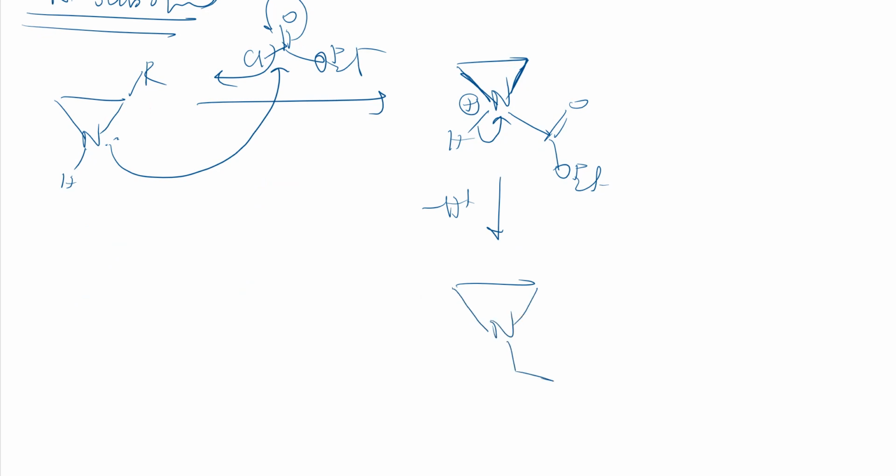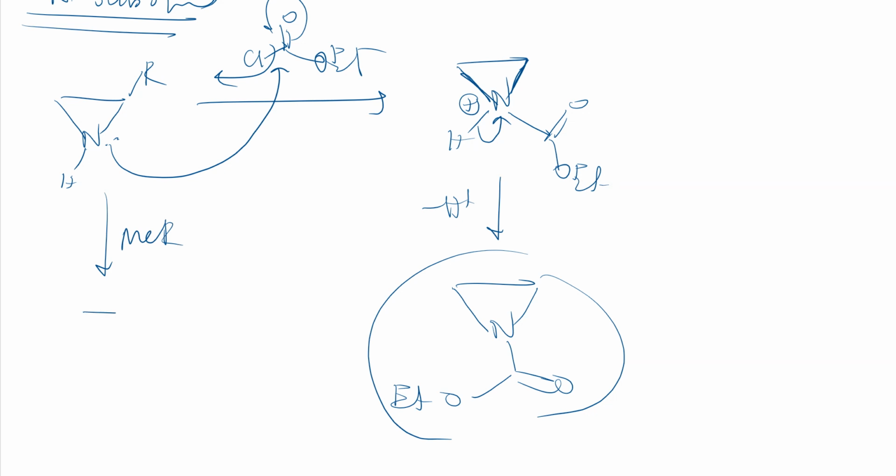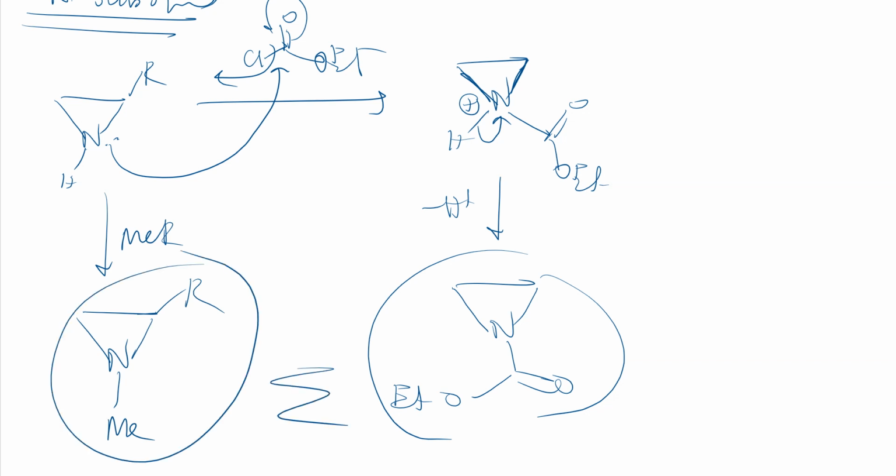So minus H plus, if I remove it, I'll get the N-alkylated product. So here the N ester product is there, right? Like this, the reaction. Similarly for this, if you add methyl iodide, same steps, and I'll get this product, with methyl instead of hydrogen leaving the system, right? So these are nothing but N-alkylation, right? So N substitution. In the next class, let us see one more.